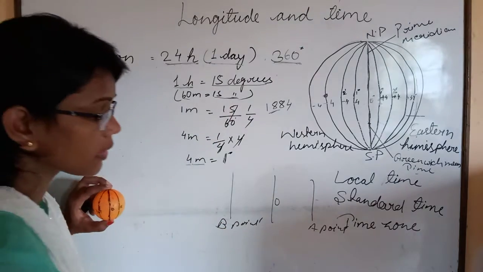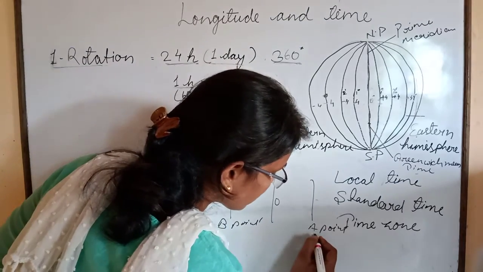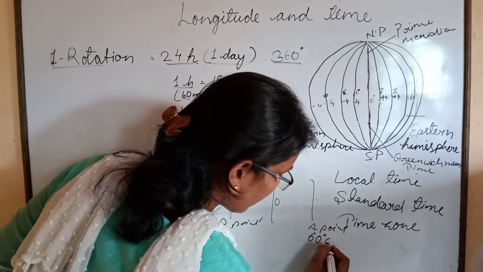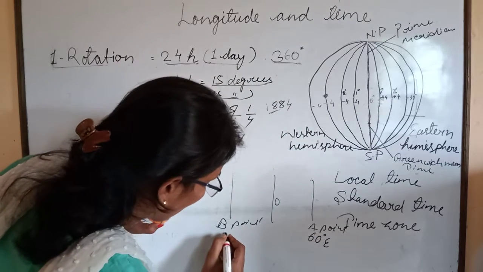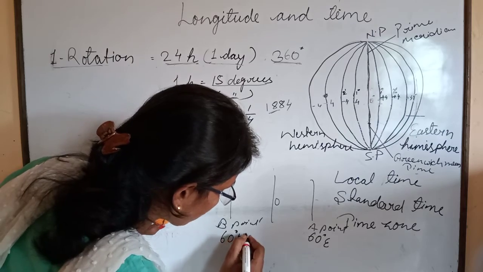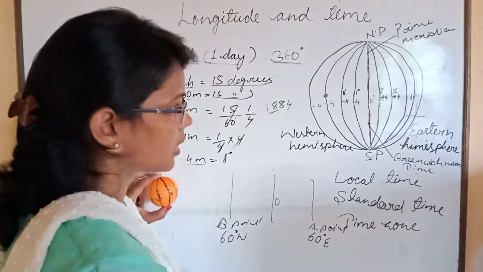Now we have to calculate the time of A and B. A is situated on 60 degree east and B is situated on 60 degree west. Now you can find the time.